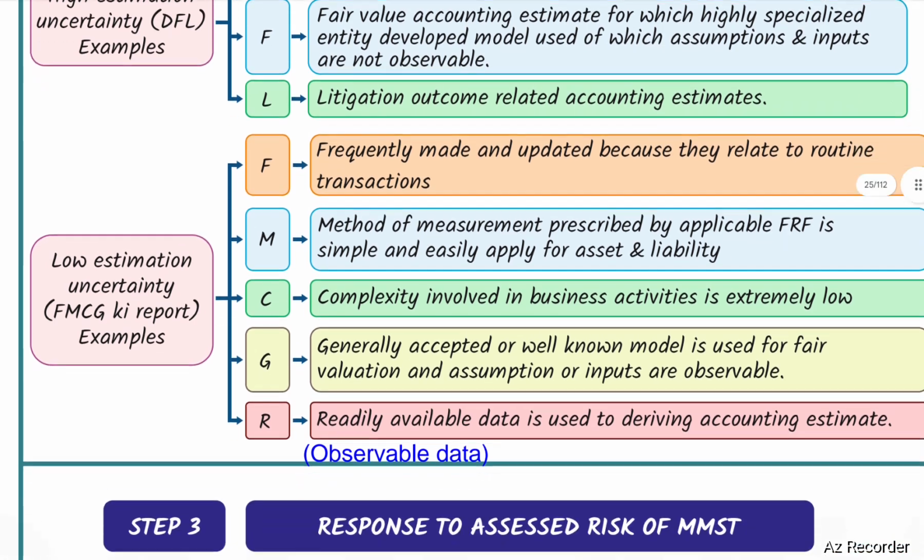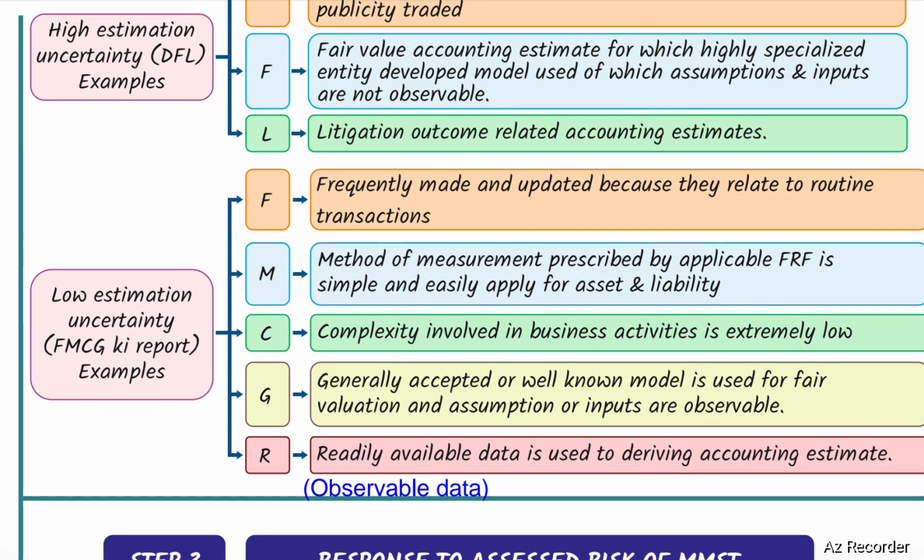Low estimation uncertainty examples. Hint is FMCG report. F. Frequently made and updated because they relate to routine transactions. M. Method of measurement prescribed by applicable financial reporting framework is simple and easily applicable for asset and liability. C. Complexity involved in business activities is extremely low. G. Generally accepted or well-known model is used for fair valuation and assumptions or inputs are observable or readily available data is used to derive accounting estimates, that is observable data.